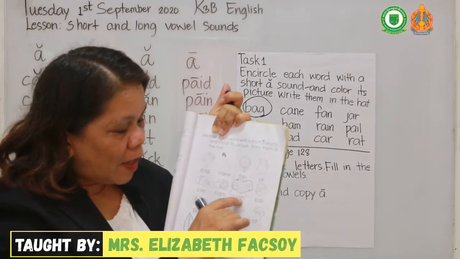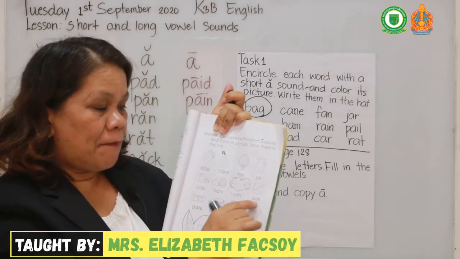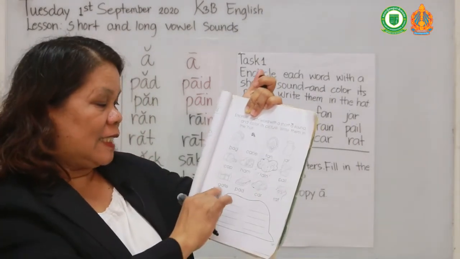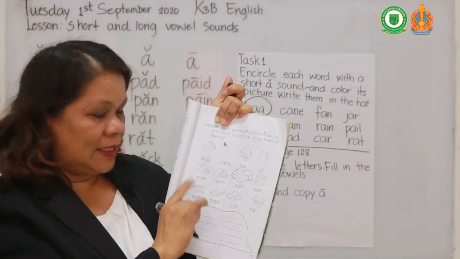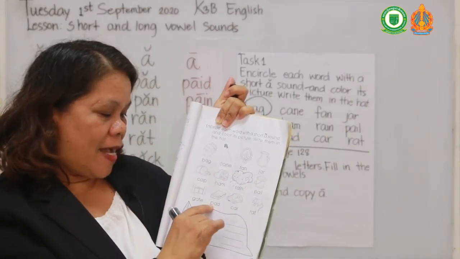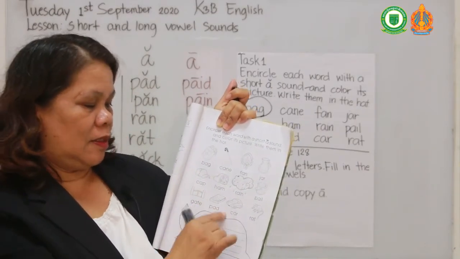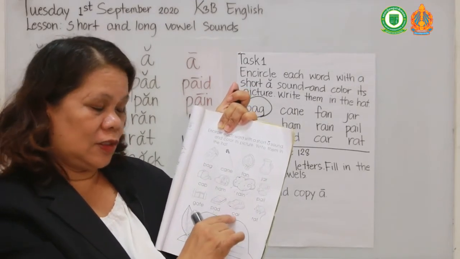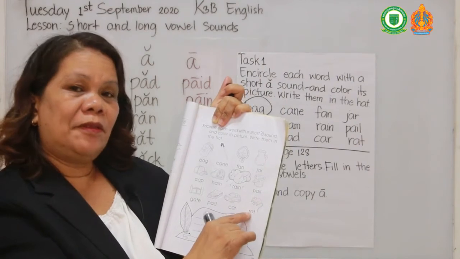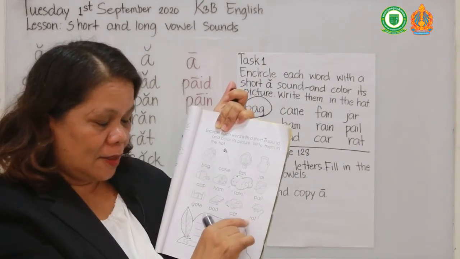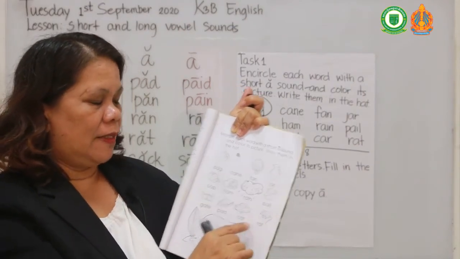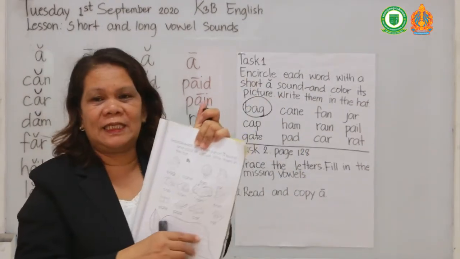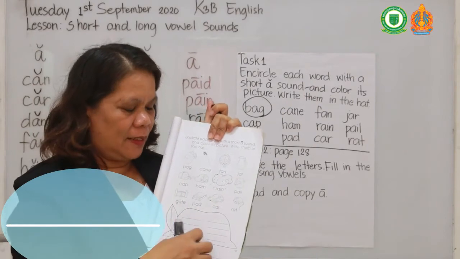Rain, there are two vowels, do not circle. Pail, there are two vowels, no circle. Gate, there are two vowels, do not circle. Pad, only one vowel, circle. Car, you're going to circle car because only one vowel. And rat, only one A, only one vowel, you're going to circle. And after that, you're going to copy all the words that have only one vowel.